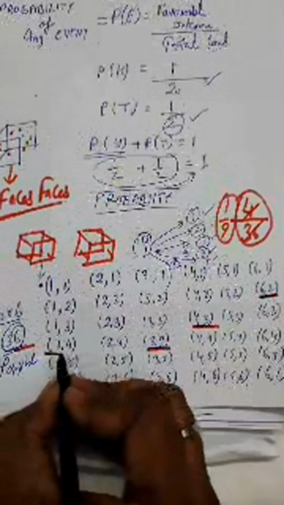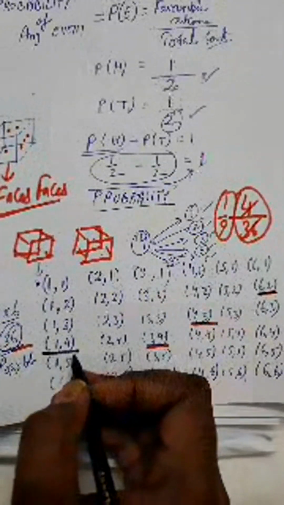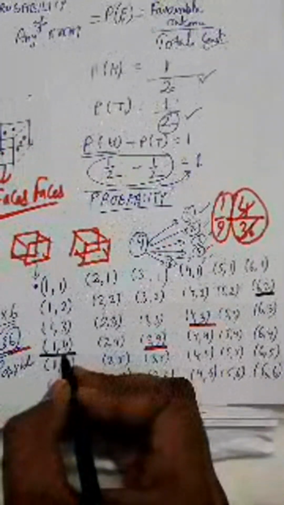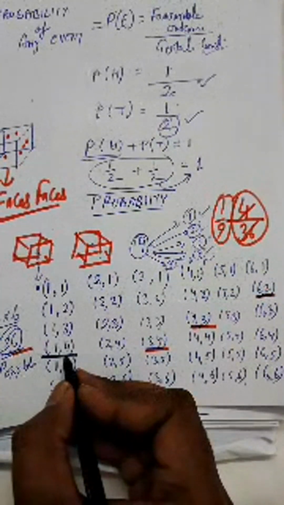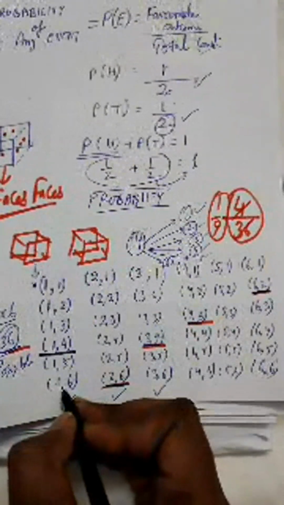Isn't it 4? Because when taking the square root of 4, it comes as 2, right? So this is a perfect square. So this is the first number which can be the output of the two dice, which is a perfect square. Now come to the next. 5 and 6 is not a perfect square.